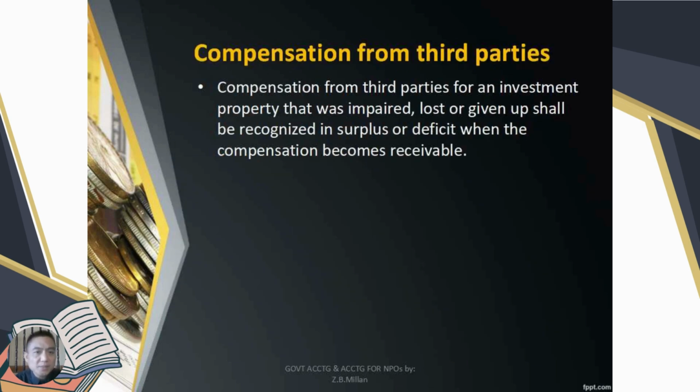Compensation from third parties for an investment property that was impaired, lost, or given up shall be recognized in surplus or deficit when the compensation becomes receivable. What do you mean by receivable, guys? Magiging utang po. Okay? So, I hope na po natin. Receivable is kaninong utang po. Okay. So, alam niyo po yan. That is an asset, guys.